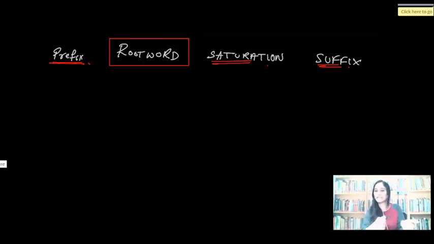The same is the case with IUPAC as well. In IUPAC, there are 4 components. Each component has its own significance. It gives its own information about the molecule. So now the prefix part of the IUPAC name signifies what?